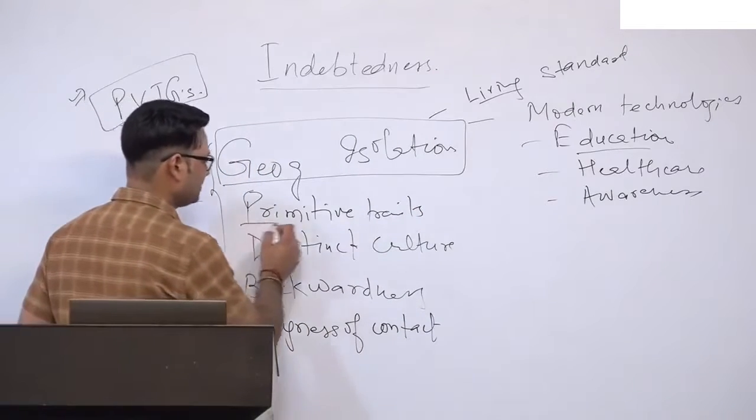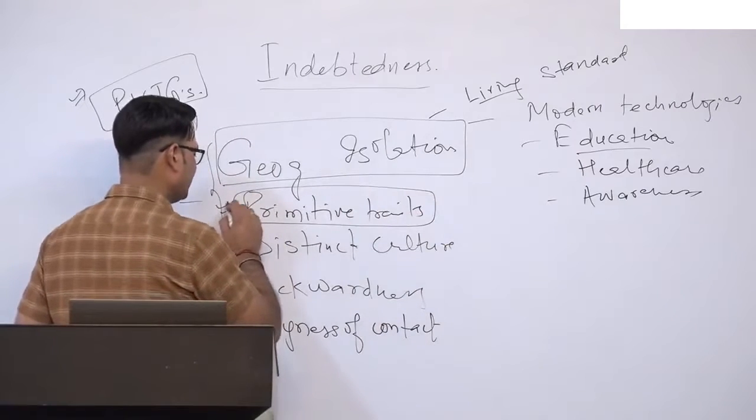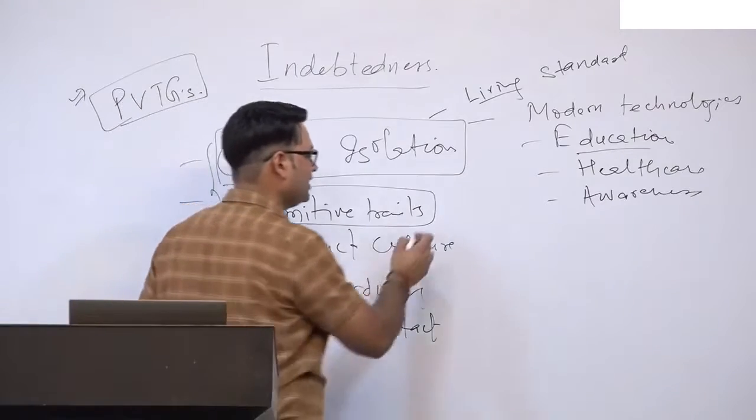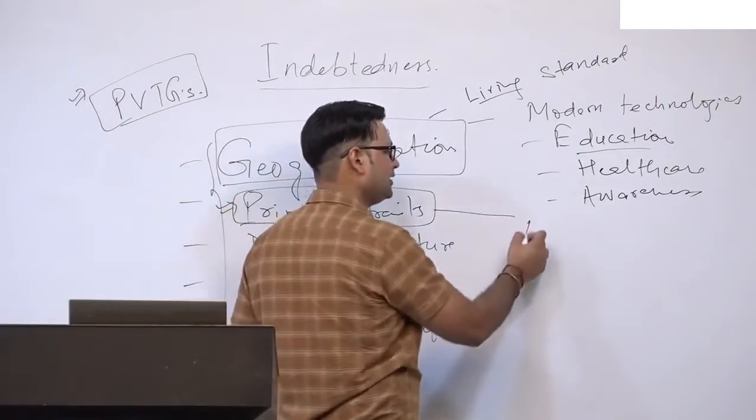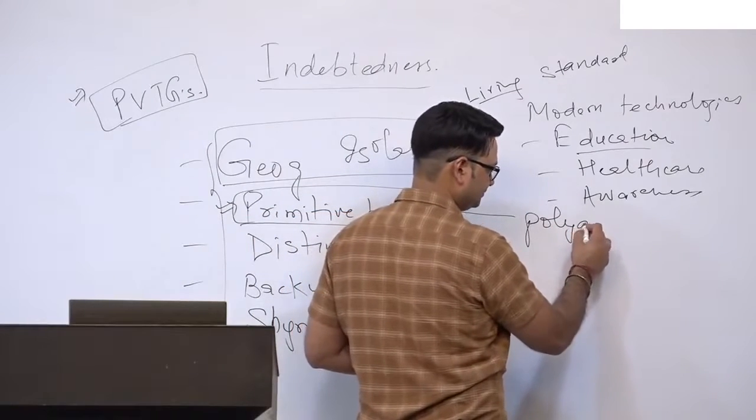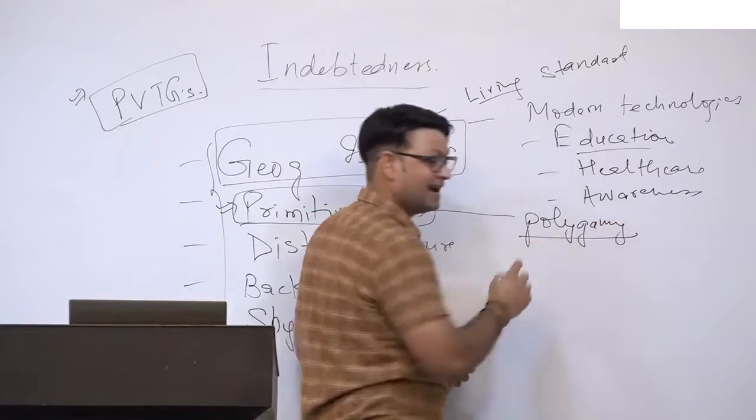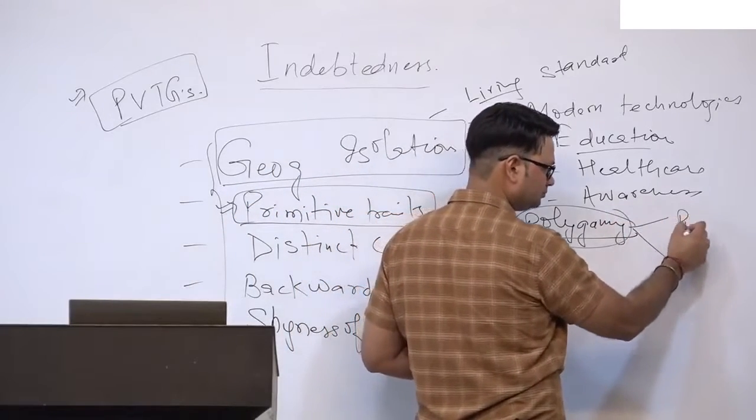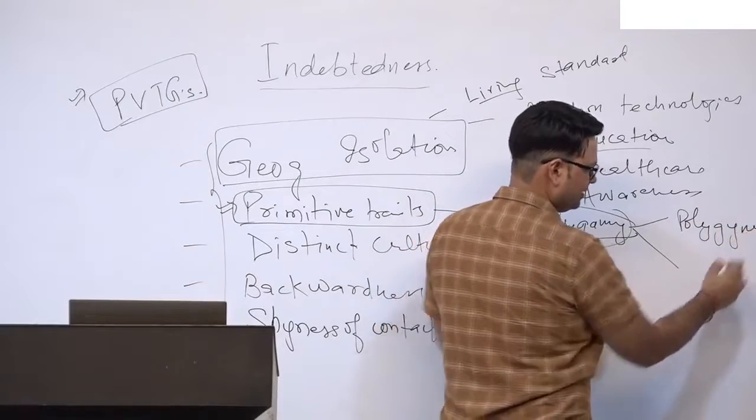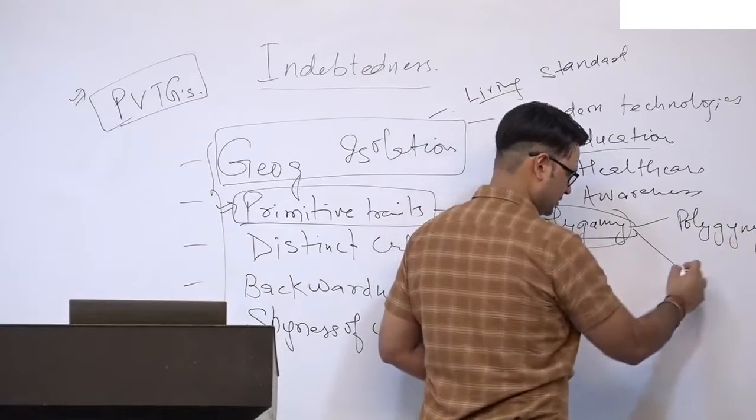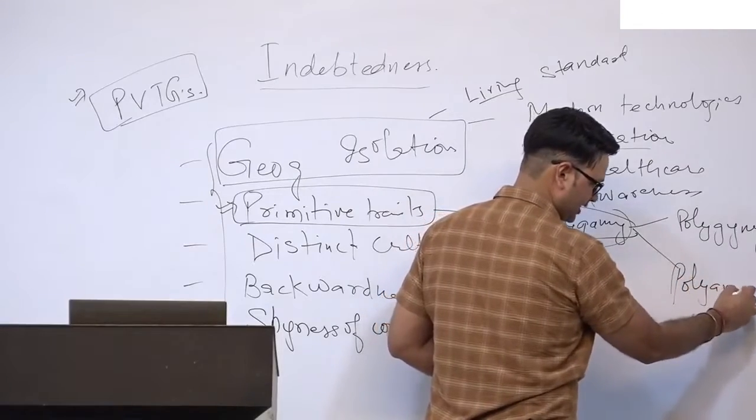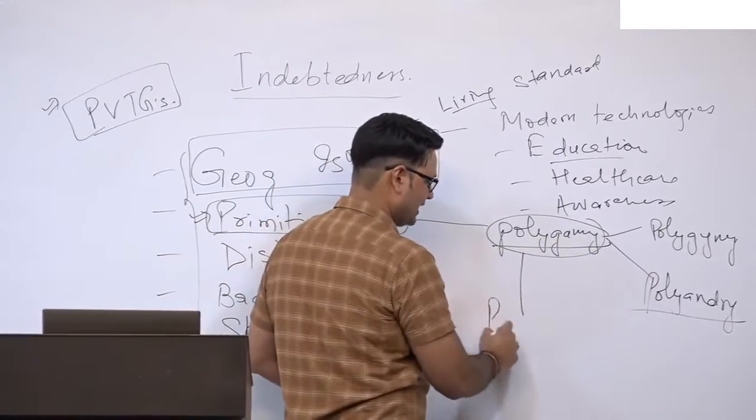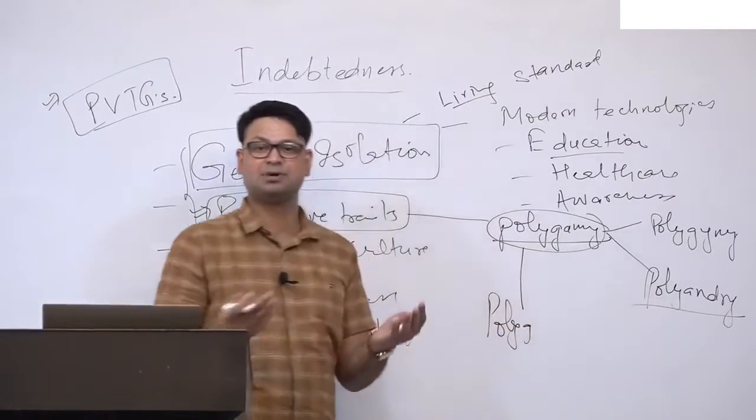Okay, the second thing is primitive traits. These primitive traits that we are talking about here, we can talk about their social practices, their marital practices. Some of the groups practice polygamy, even polygynandry. Here, polygamy is a broad term which includes polygyny, that means one husband and multiple wives; polyandry, that means one wife and multiple husbands; and there can be polygynandry, where there are multiple husbands and multiple wives.